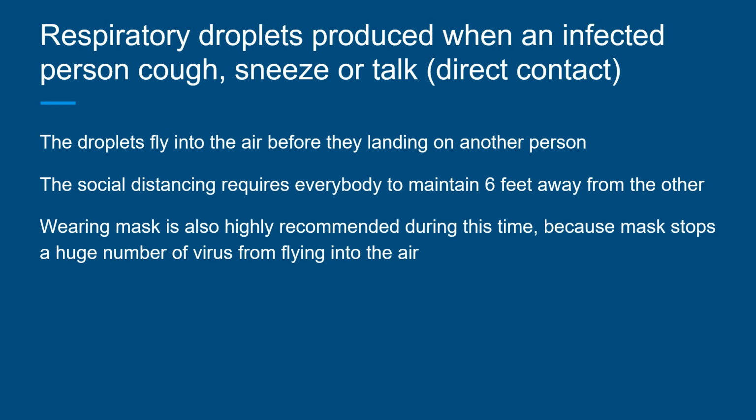That is the reason why we always want to maintain social distance between two persons, which is 6 feet away. Wearing a mask is also one of the recommendations that everybody has to follow, because wearing a mask at least helps prevent the virus from landing in our nose or mouth, and wearing extra goggles is also very helpful right now.